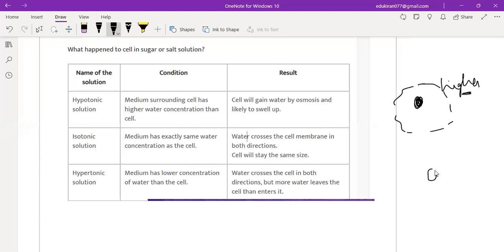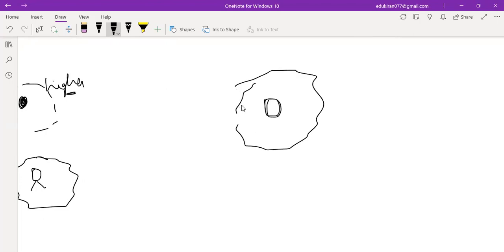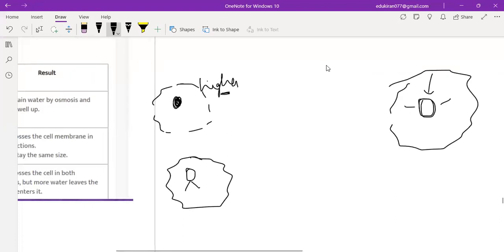For example, this is you, right? If you are in the water itself, automatically water will come inside your body and your body will swell up, right? Ma'am, I don't understand. Swell up meaning? Okay. For example, this is a sponge. You know the sponge? Yeah, sponge. If you keep it in the water, what will happen? The sponge will soak up the water. Yes. And it will swell, right? So when the outer is higher and the inner has less concentration of water, from higher to less, it will come.